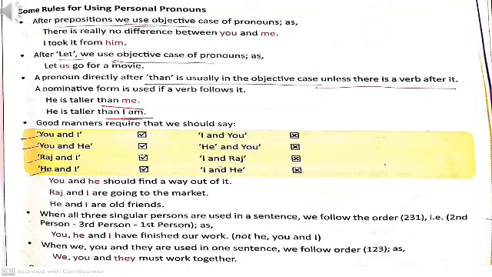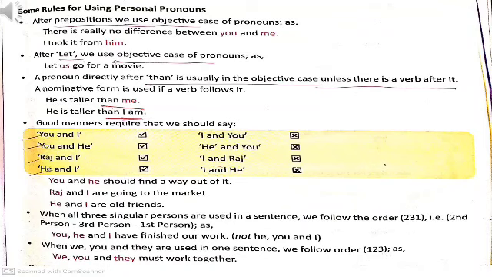Now let's see some rules for using personal pronouns. After prepositions, the objective case of pronouns is used. I took it from him. From is a preposition and him is used as objective case. After let we use the objective case of pronouns. Let us is an objective case.